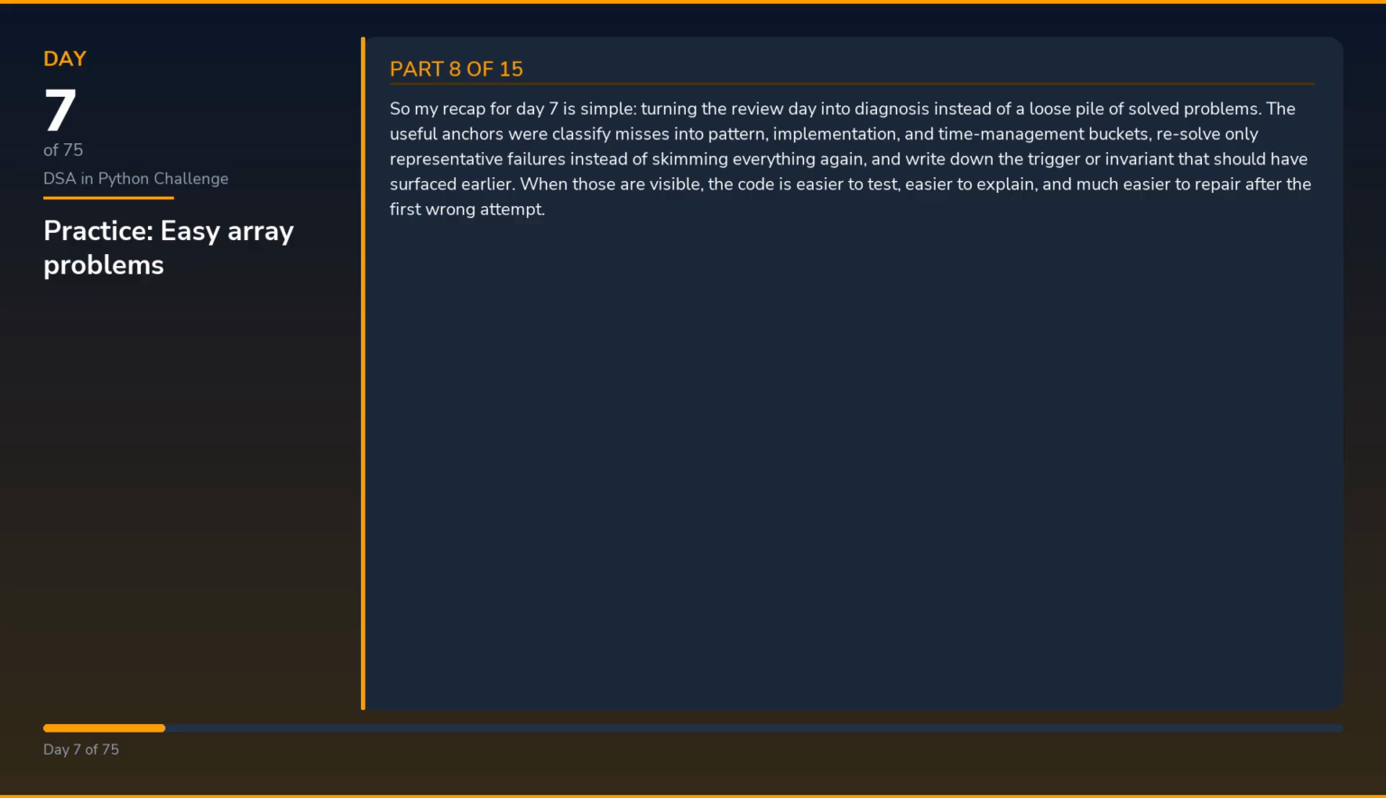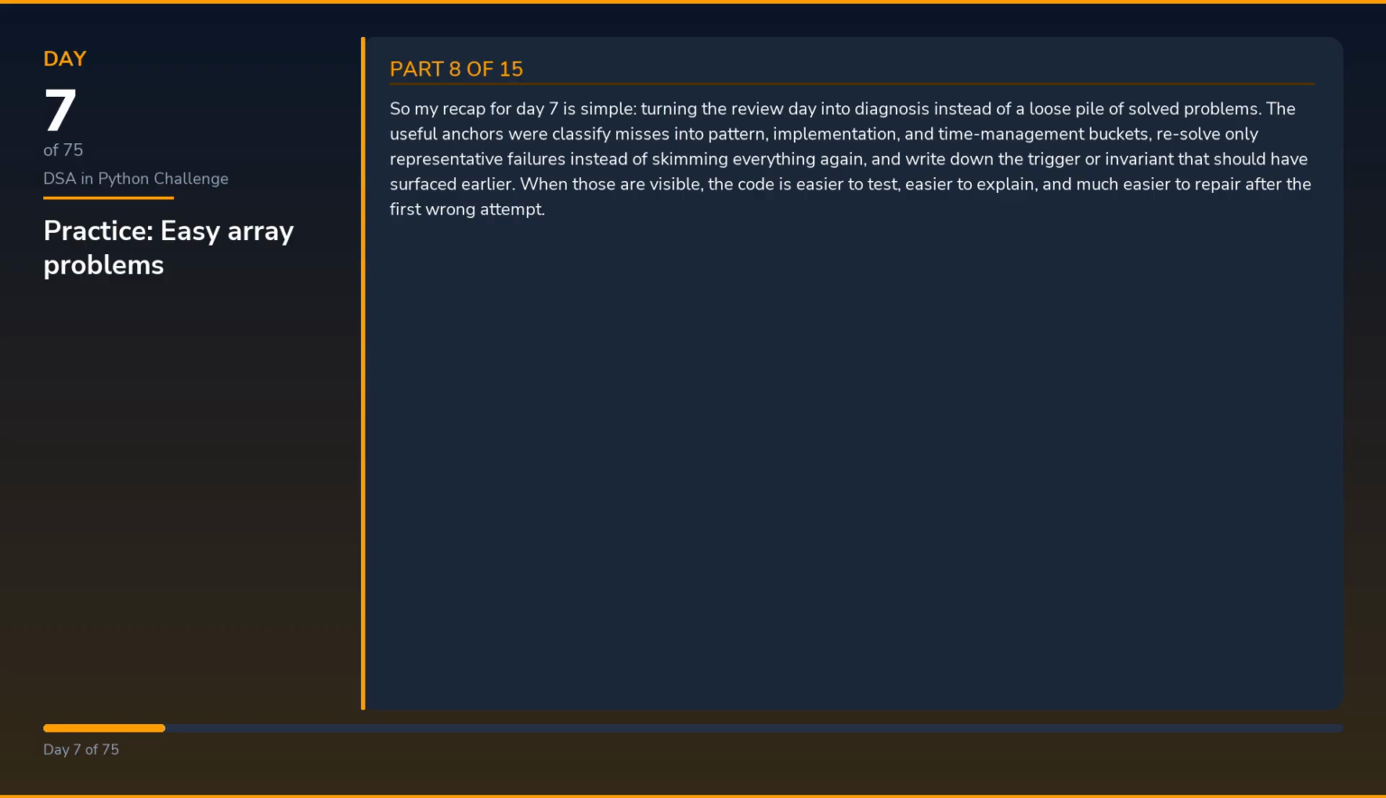Turning the review day into diagnosis instead of a loose pile of solved problems. The useful anchors were classify misses into pattern, implementation, and time management buckets. Resolve only representative failures instead of skimming everything again, and write down the trigger or invariant that should have surfaced earlier. When those are visible, the code is easier to test, easier to explain, and much easier to repair after the first wrong attempt.